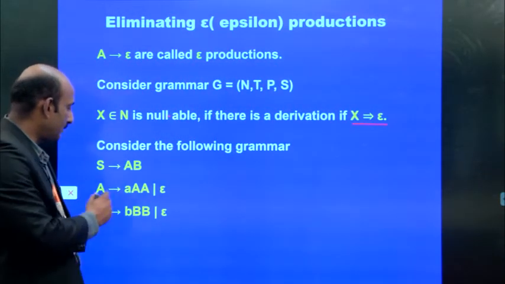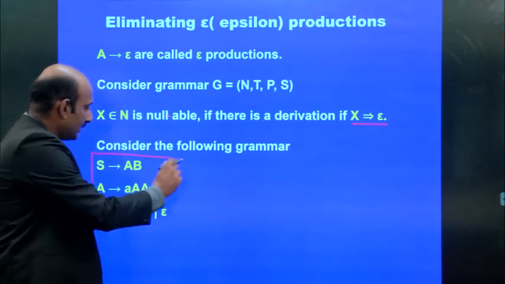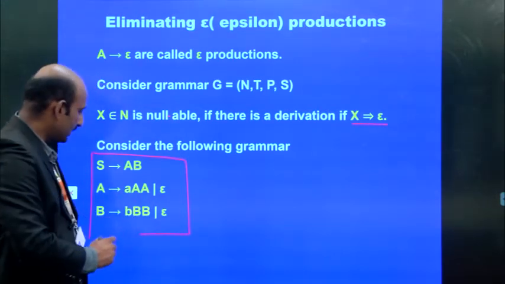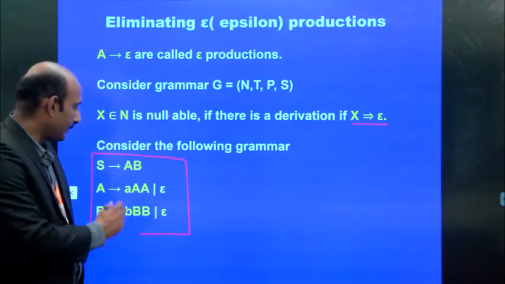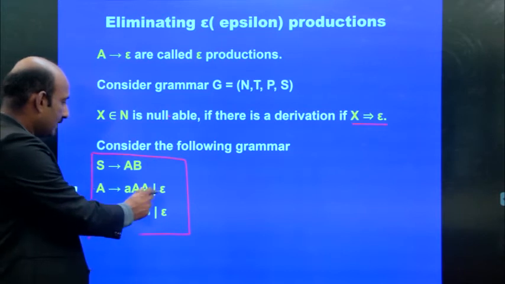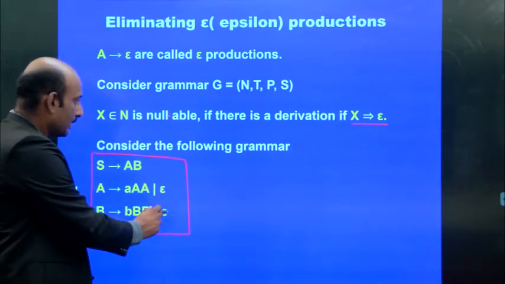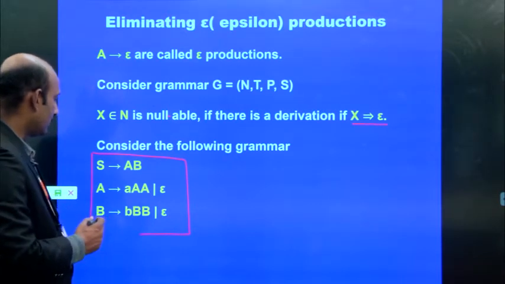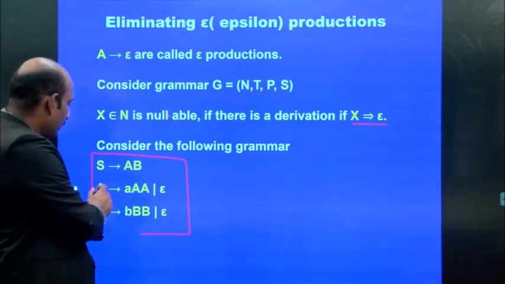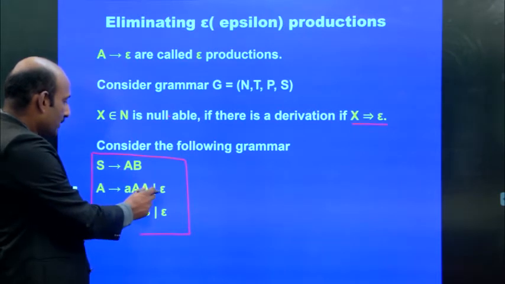So we may consider this grammar where S implies AB, and A implies epsilon, B implies epsilon. There are two productions having epsilon.